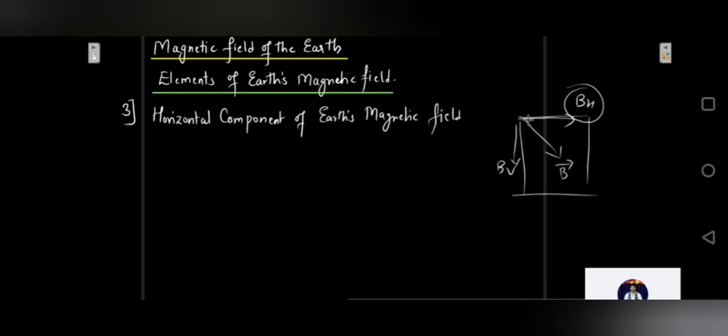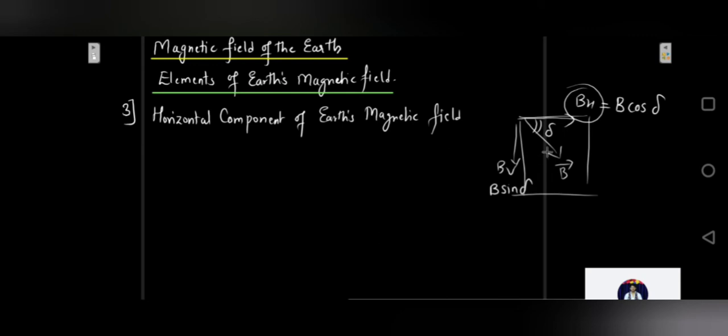If angle of dip at any place is represented by delta, what do you think is the horizontal component? Horizontal component is as good as resolving a vector. So wouldn't the horizontal component be B cos delta, and the vertical component will become B sin delta?